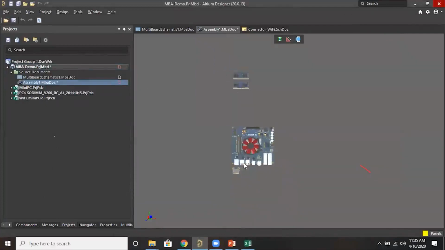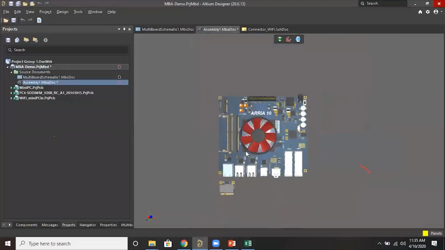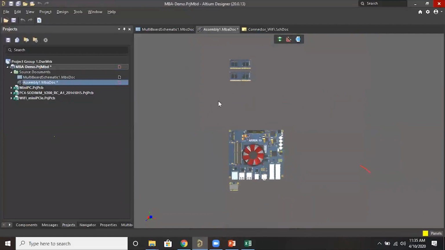Okay, so now you can see these two are boards. If you are comparing with the older Altium version, you can see a lot of difference. Before, it would move all the boards or they would not get aligned, so it was difficult. But now after 19, smart mating is introduced, even the dimension measurement and the cross-sectional view. These are the main options we have introduced in versions 19 and 20.